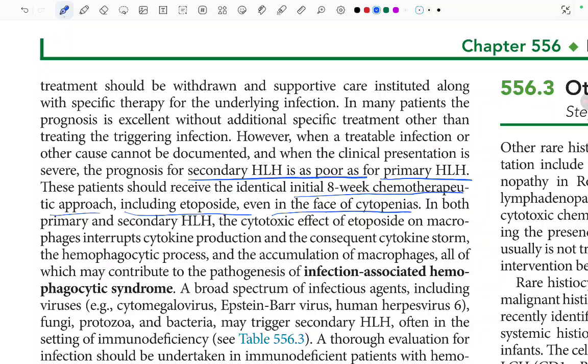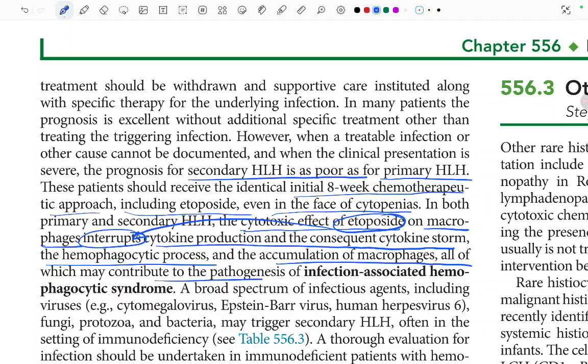We all know that etoposide has a cytotoxic effect on macrophages, and it interrupts the cytokine production and the consequent cytokine storm.